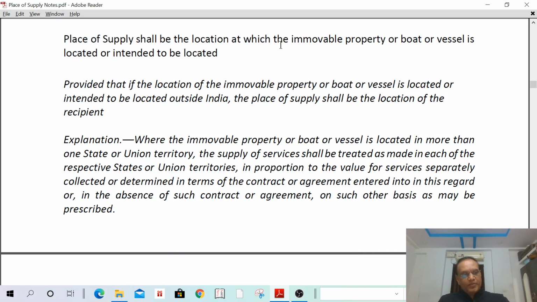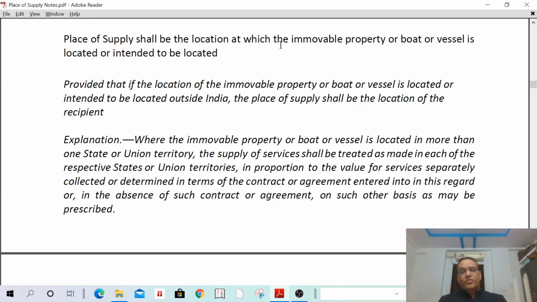In case of immovable property relating to services by real estate agents, architects, engineers, interior decorators, and services by way of accommodation in hotels, inns, homestays, services by way of accommodation relating to immovable property for organization of any marriage, functions, receptions, or official meetings, or any ancillary service of these three, the place of supply shall be the place where the immovable property or boat or vessel is located.